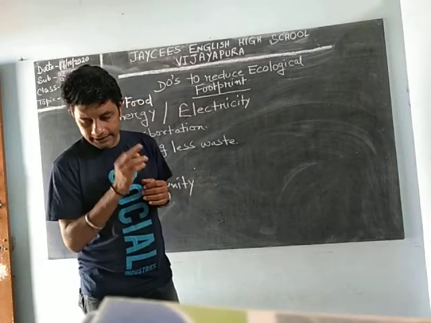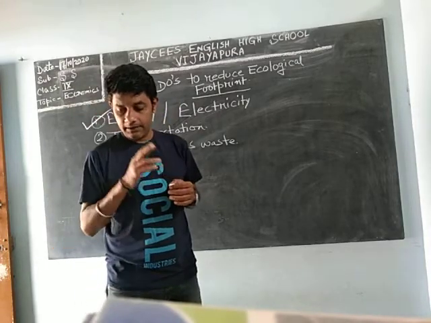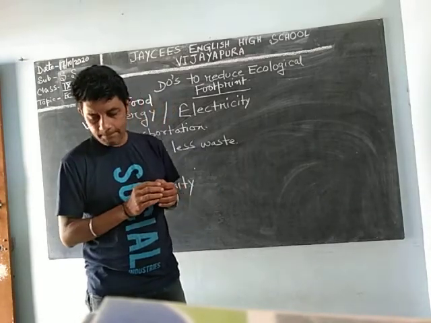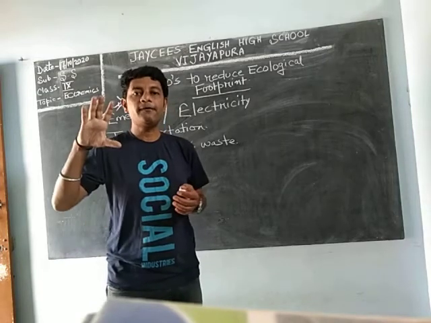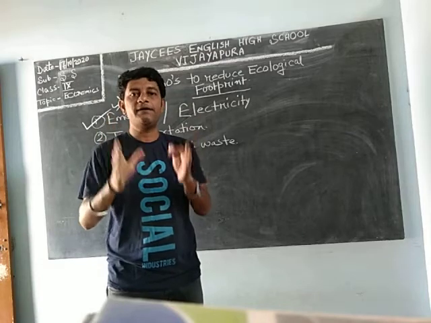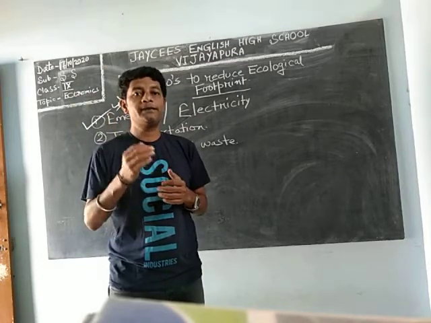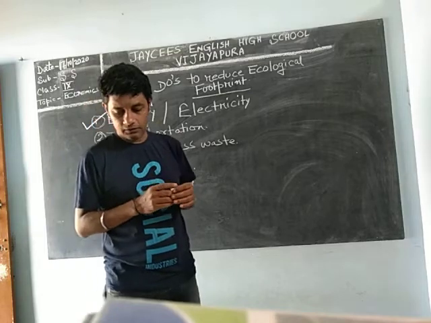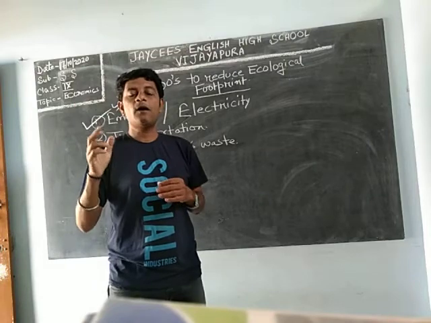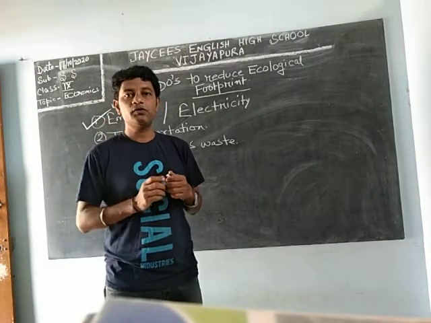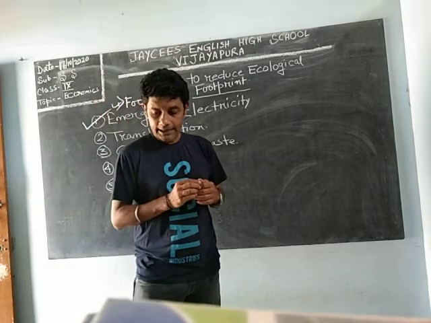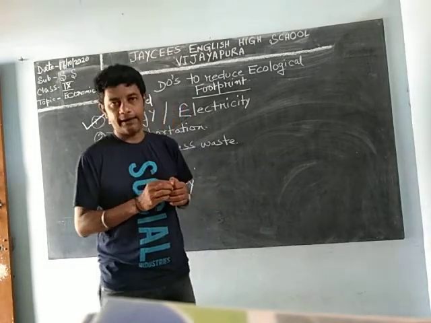Next is reduce eating processed food. Processed food means, in the shop we are getting frozen or canned foods or packed long before. Canned food, they give some preservatives so that they can preserve it for a long time. Those preservatives are harmful for our health also. Then avoid canned juice. In the shop we can get canned juice, so avoid that and eat fresh cut fruits.